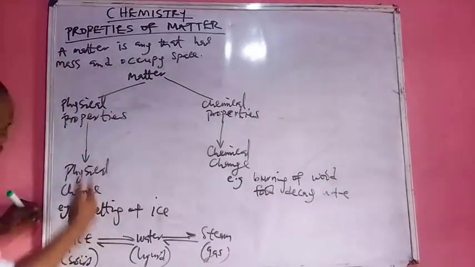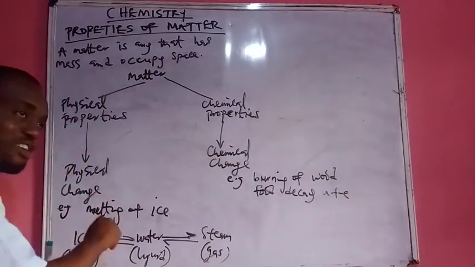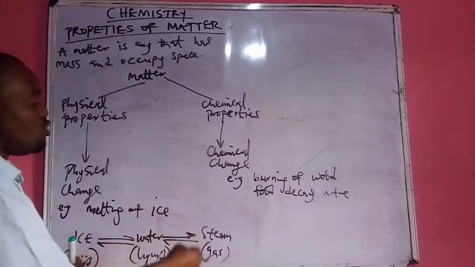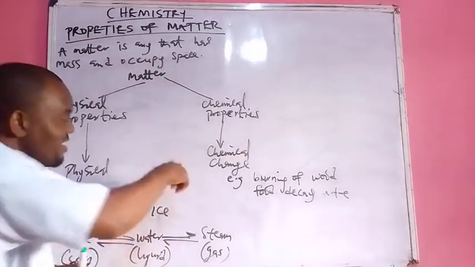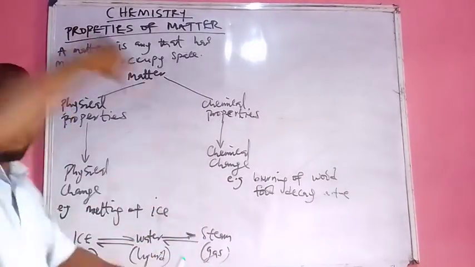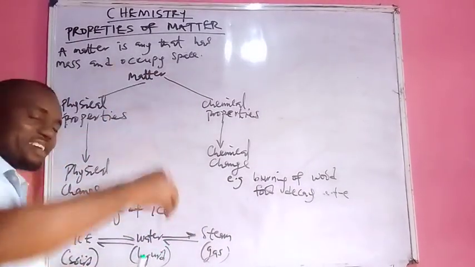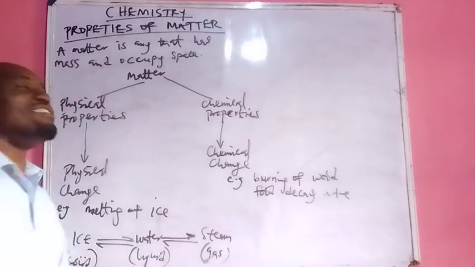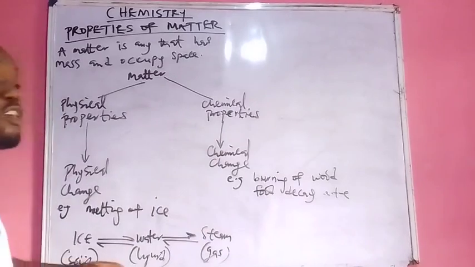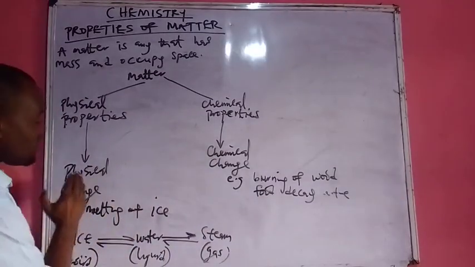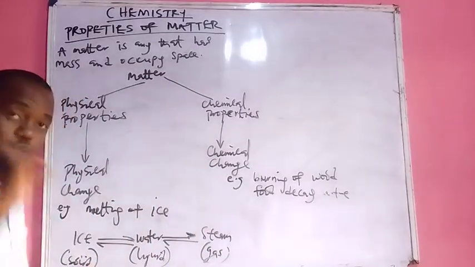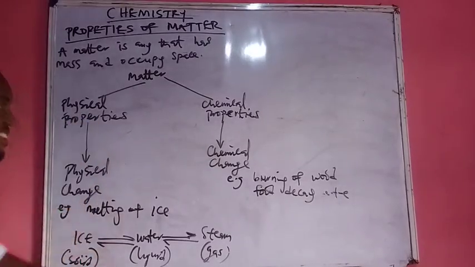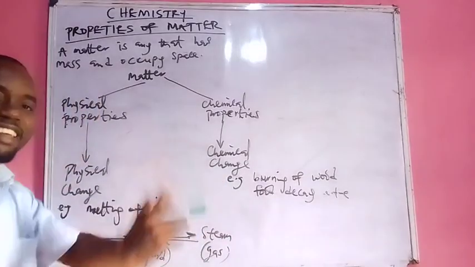Now, another example of physical change that you need to know, magnetization and demagnetization of iron. There are some iron that can be magnetized, but that same magnetic property in that iron, you can remove it. You can also put back the magnetic property again. That is, no new substance is formed, but it is easily reversed. Now, if somebody should ask you to differentiate between chemical change and physical change, one, a physical change is easily reversed. A chemical change is not easily reversed.